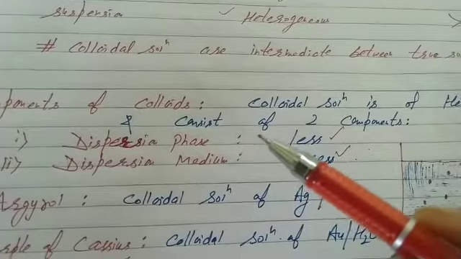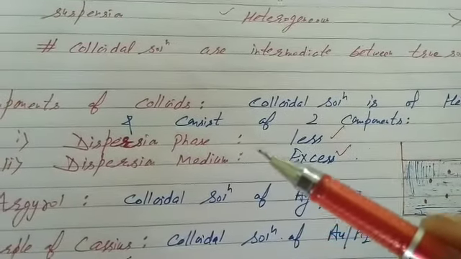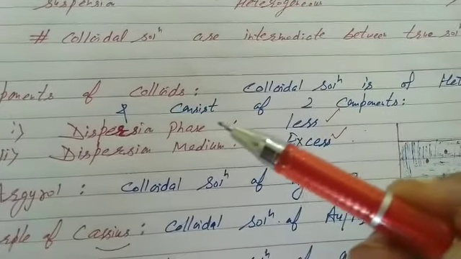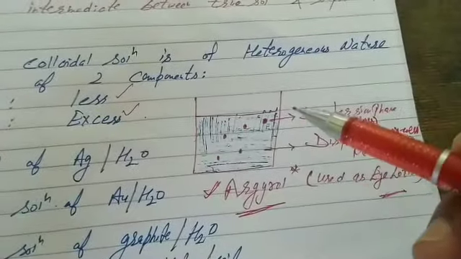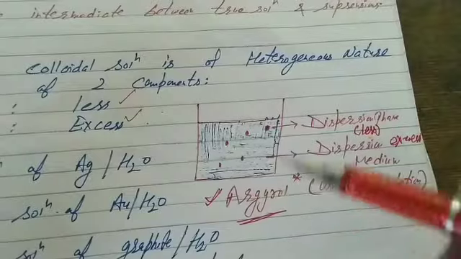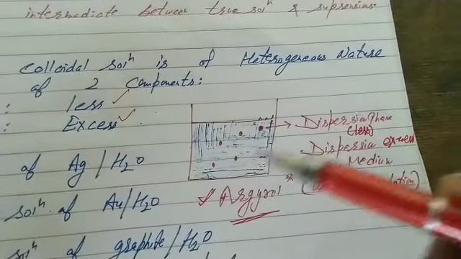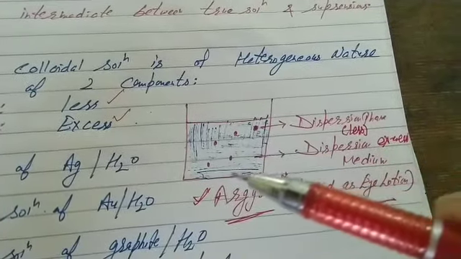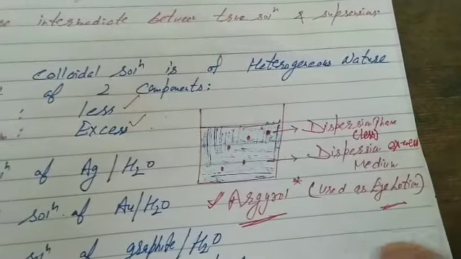Just like in solution we use the term solute and solvent, for colloidal solution we replace them by dispersion phase and dispersion medium. That's Argyrol. You know colloidal solution of silver in water. Silver particles are the dispersion phase, and water is called the dispersion medium.